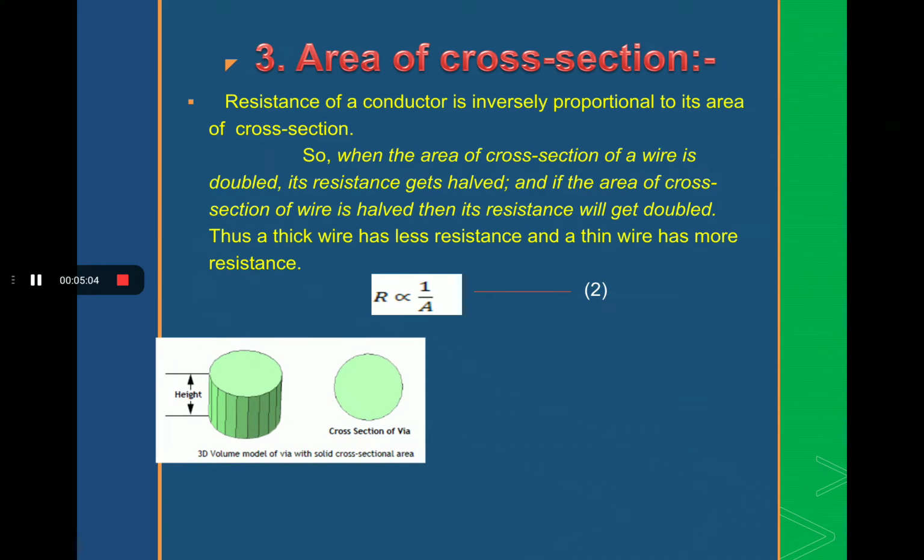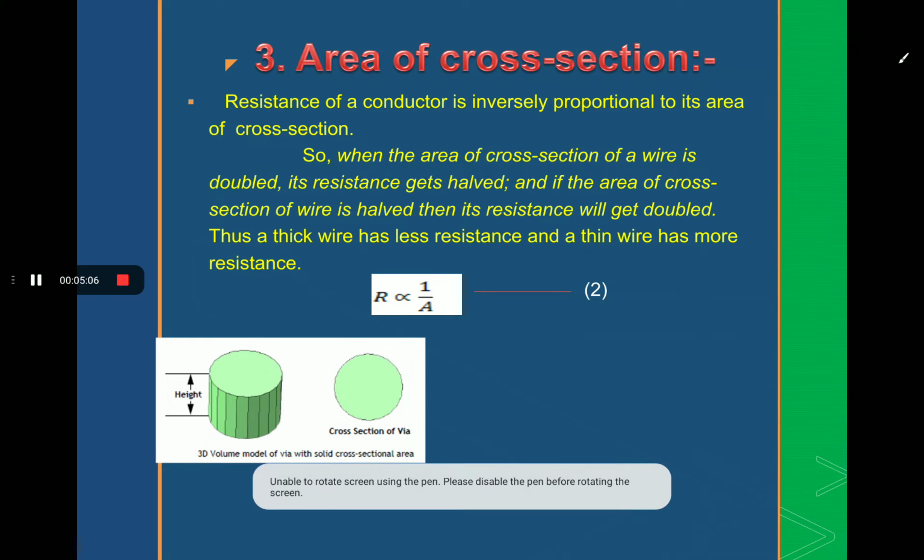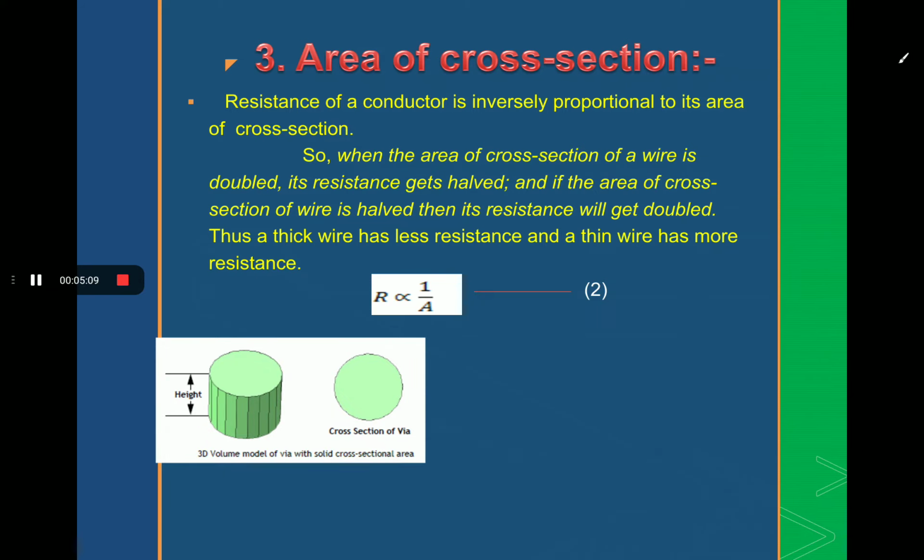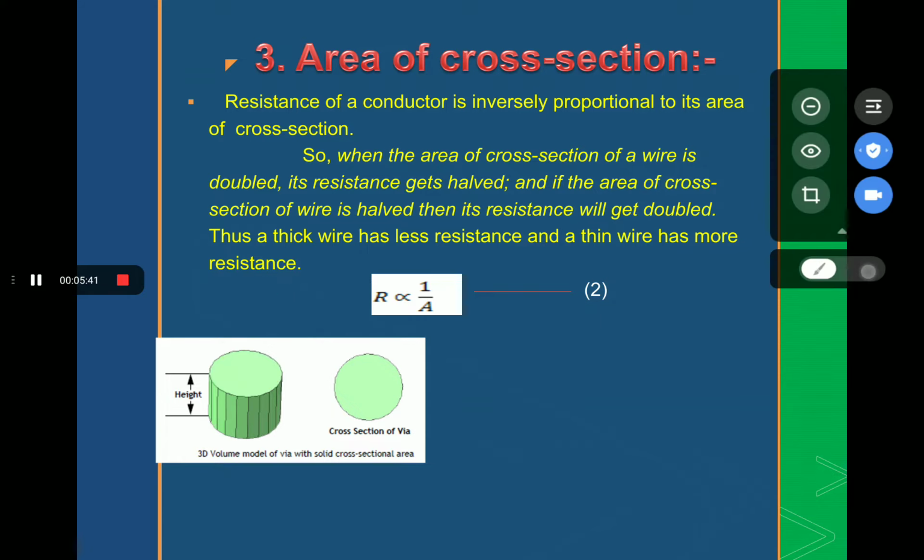In the image, we know that the shape of the wire is a cylinder and the area of cross section is actually this. So when the area of cross section increases, its resistance decreases, and when the area of cross section decreases, its resistance increases, because resistance and area of cross section are inversely proportional to each other, as you can also see in the image.